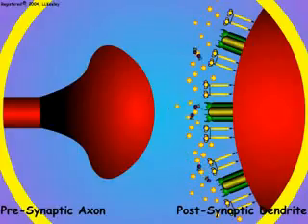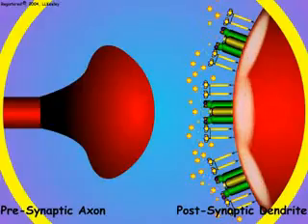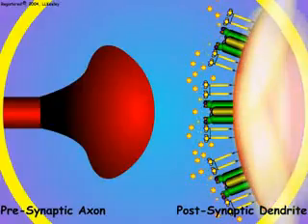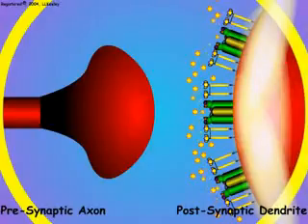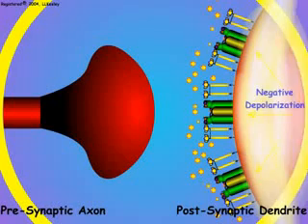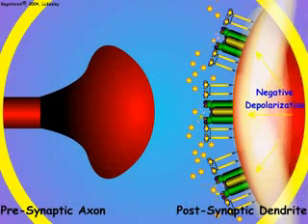The neurotransmitter chemicals bind to the receptor proteins associated with the sodium channels of the postsynaptic membrane. Receptor binding of the neurotransmitter chemical stimulates the sodium channels to open and allows positive sodium ions to flow into the postsynaptic dendrite. Transfer of the sodium ions to the inside of the postsynaptic membrane results in the outside of the postsynaptic membrane becoming negatively charged in the region of the open sodium channels.